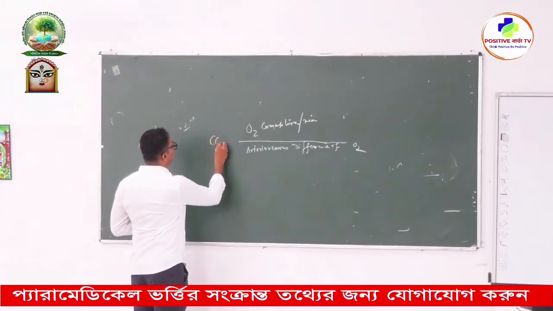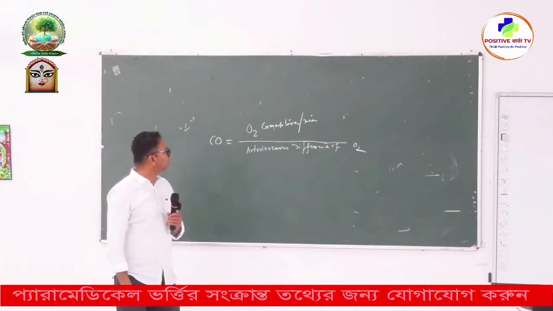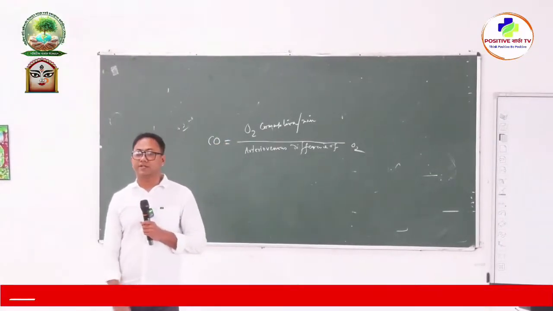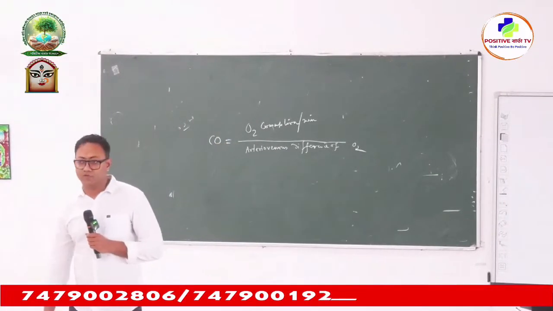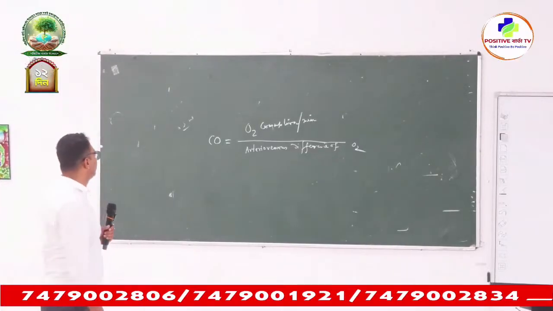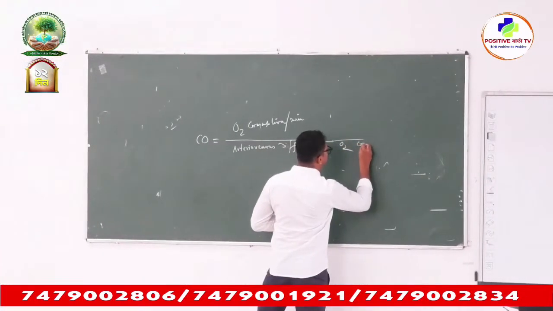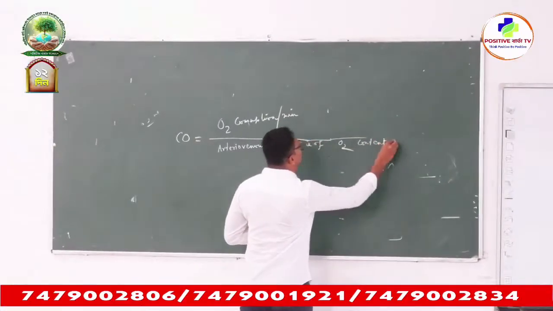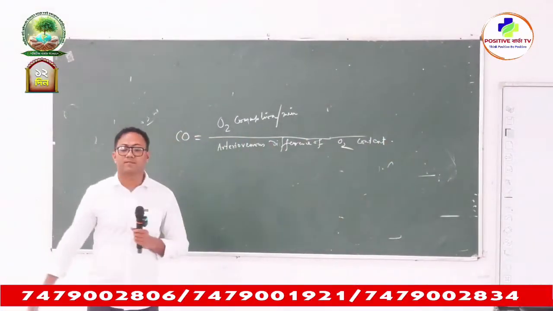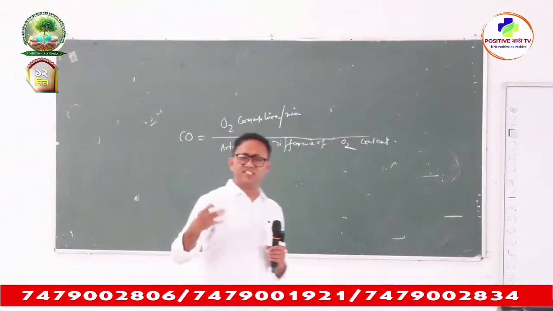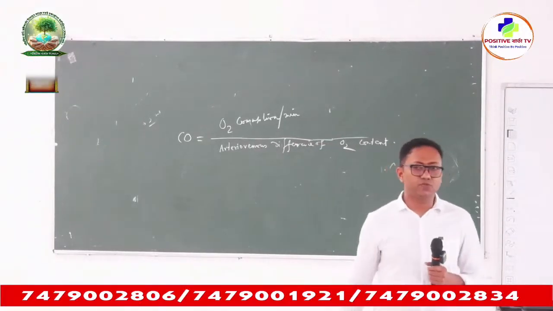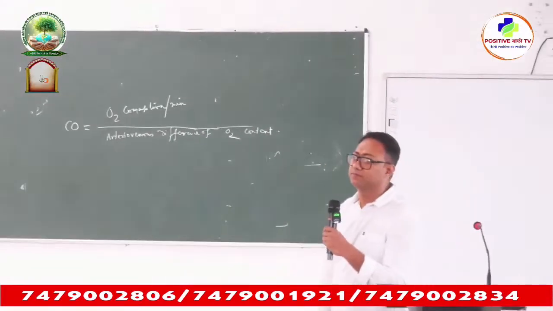So cardiac output is equal to oxygen consumption per minute divided by arteriovenous difference of oxygen content, the arteriovenous difference of O2 content. Just simply calculate whether it is coming to 5 liter per minute or not.